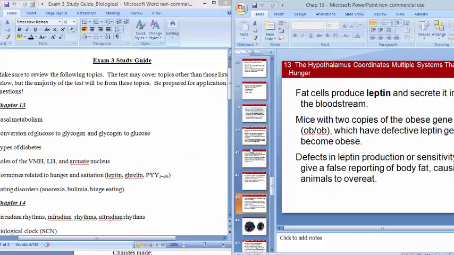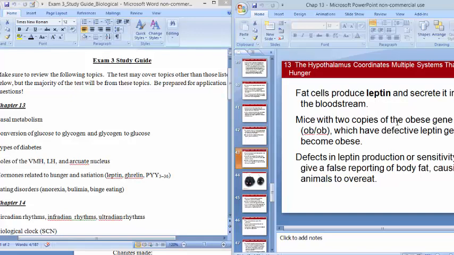This is your body's way of keeping track of how much fat you have. And you need a certain level of fat. A certain amount is healthy. So if your body has lots of fat cells, then it will produce lots of leptin. And that will tell your brain, okay, we've got enough fat. We don't need to be hungry anymore.